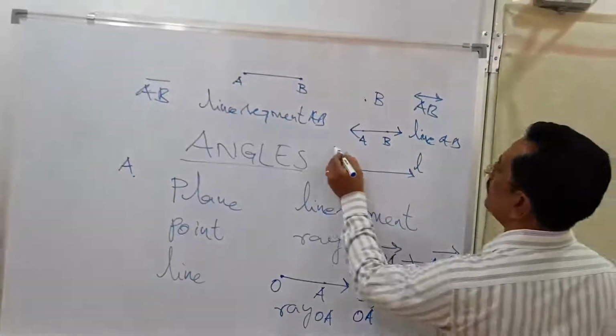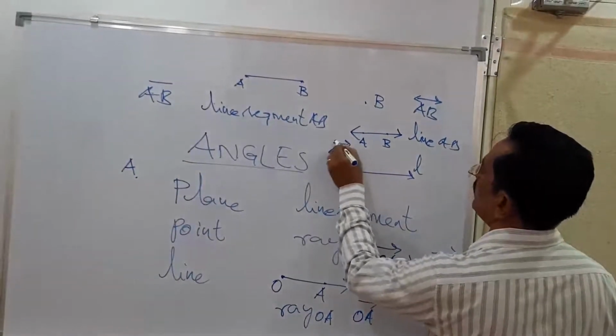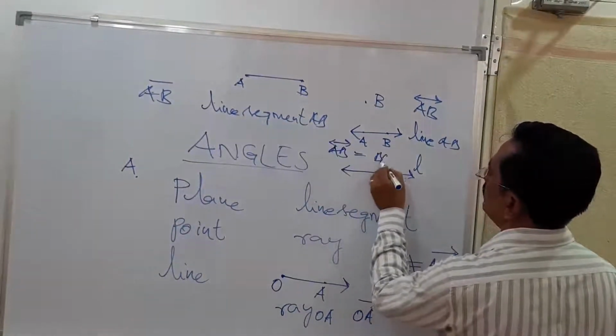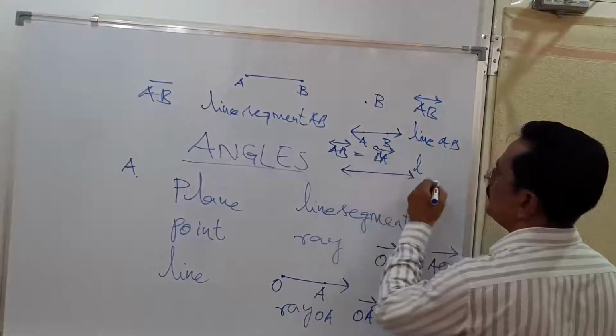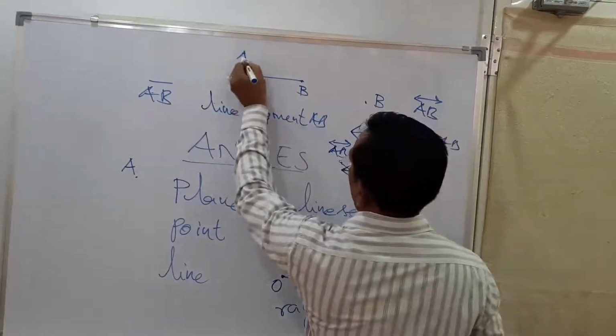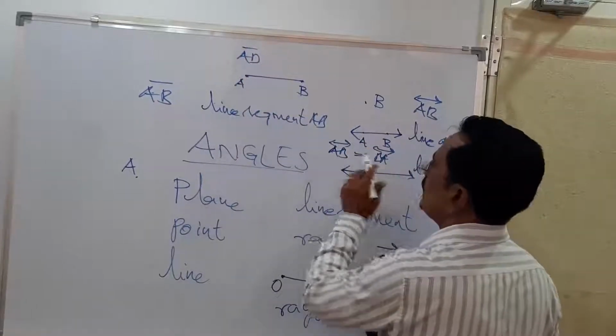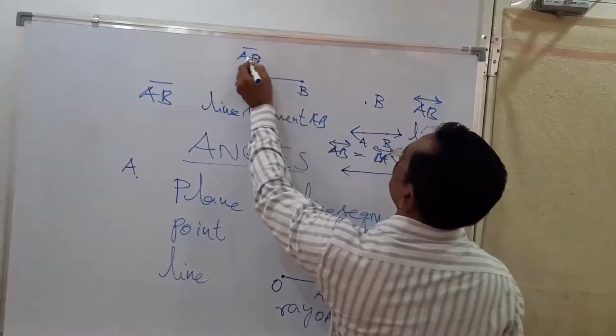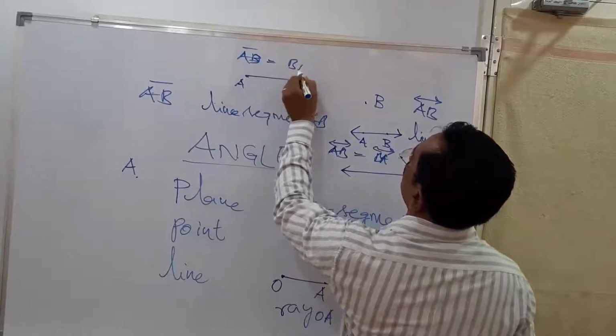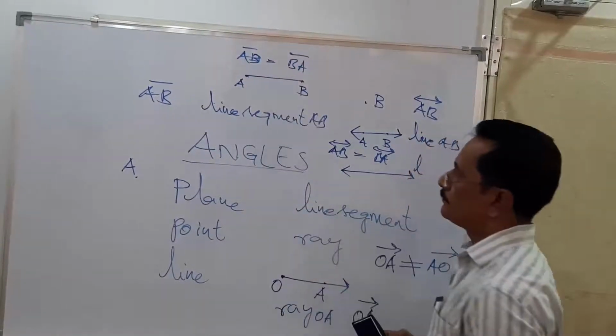Whereas here I can say line segment AB is equal to line segment BA. Similarly, here I can say line AB is equal to line BA. Line segment AB is equal to line segment BA.